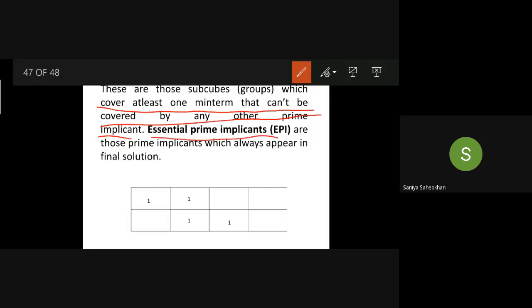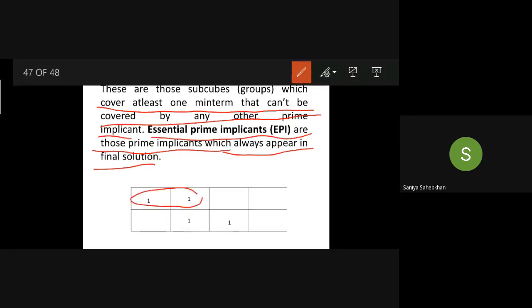So essential prime implicants are those prime implicants which always appear in the final solution. See here, how many groups had I formed while finding the prime implicants?